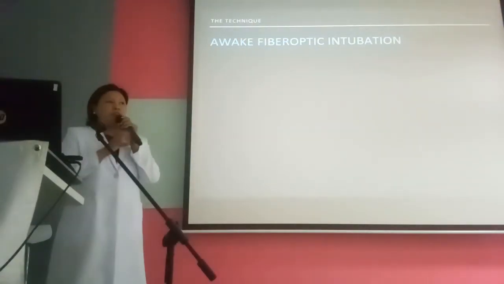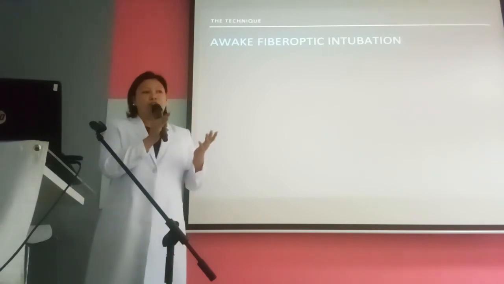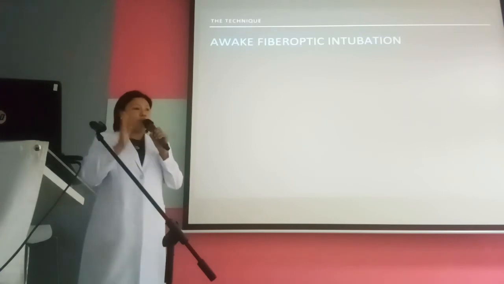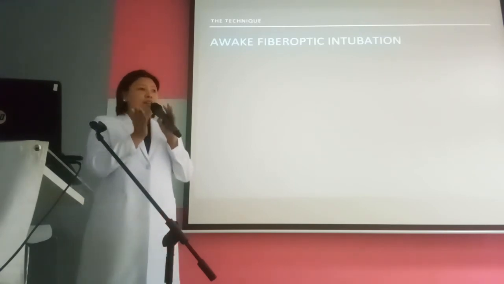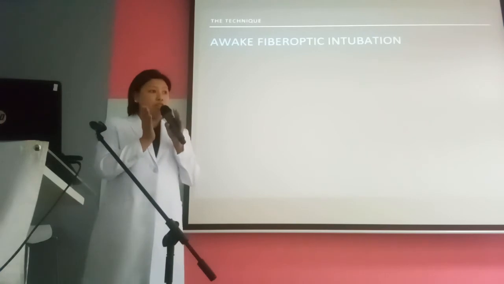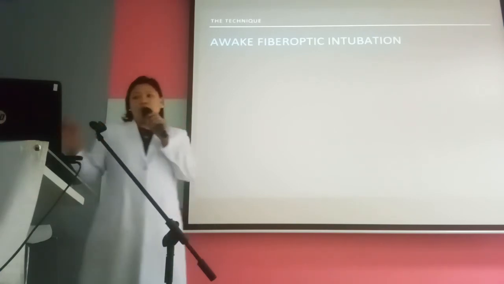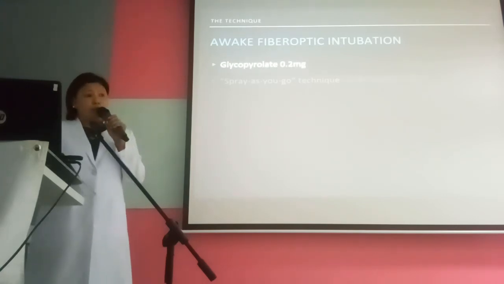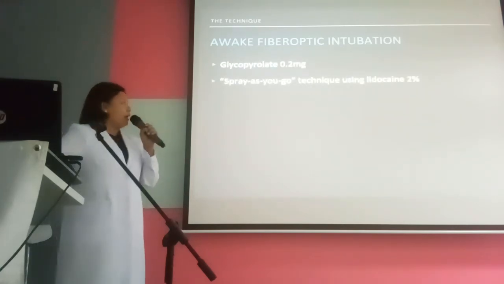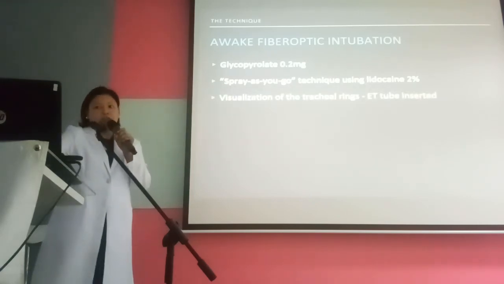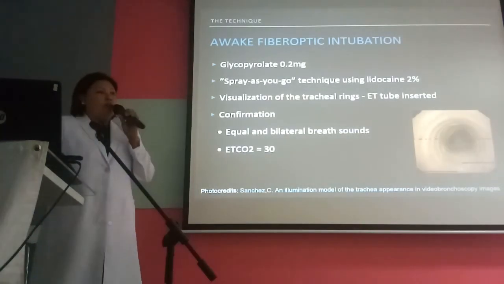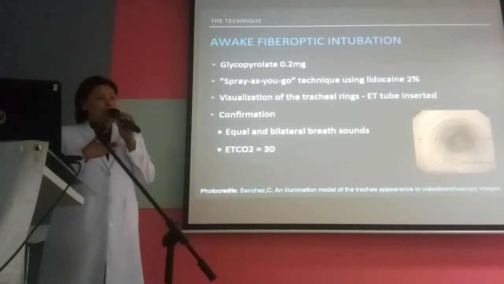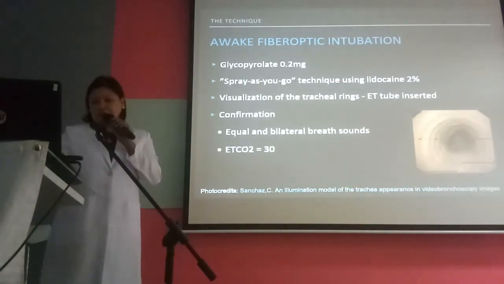Now, why did we do fiber optic intubation? The patient, during the conduct of the block, had pain on the contralateral hip. It was so discomforting to the patient, and during surgery he would still be in a lateral decubitus position. So we opted to do awake fiber optic intubation. We decreased the secretions using glycopyrrolate, and a spray-as-you-go technique using lidocaine 2% was used to anesthetize the airway. Upon visualization of the tracheal rings, we inserted the tube, and confirmation of tube placement was with auscultation of equal bilateral breath sounds, as well as EtCO2 of 30.